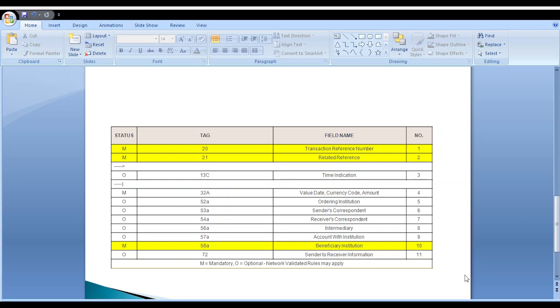For what purpose is the intermediate bank used? Suppose the correspondent bank doesn't have access to local clearing. At that time, the correspondent bank approaches the intermediate bank. Mostly the correspondent banks are multinational or big banks. The intermediate bank is a local clearing bank.